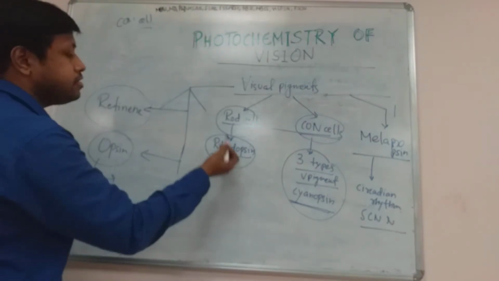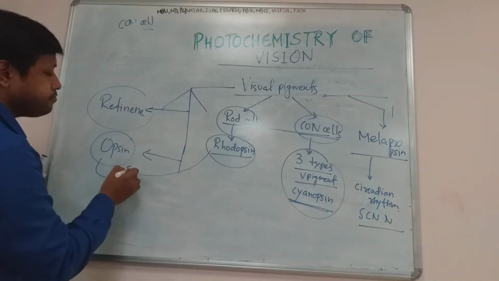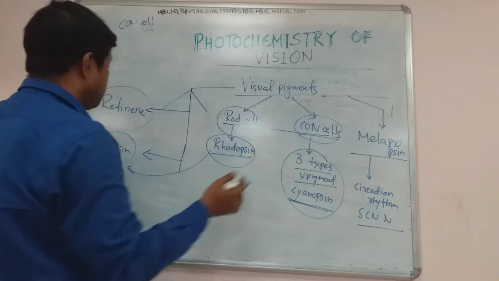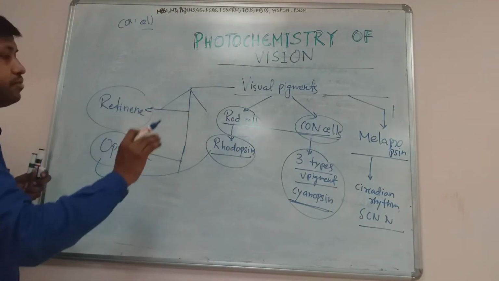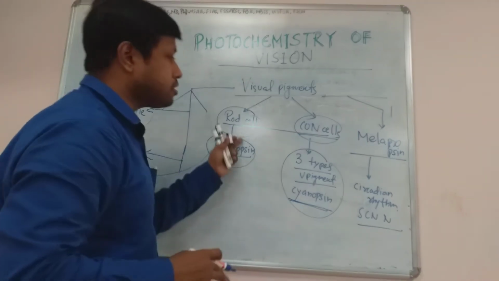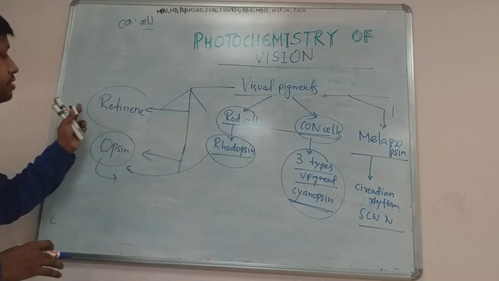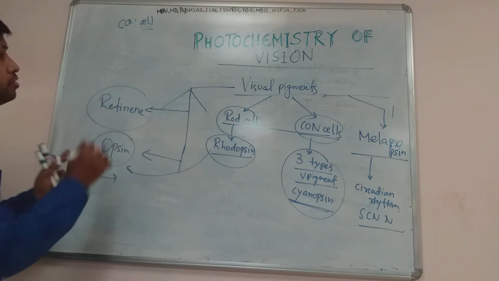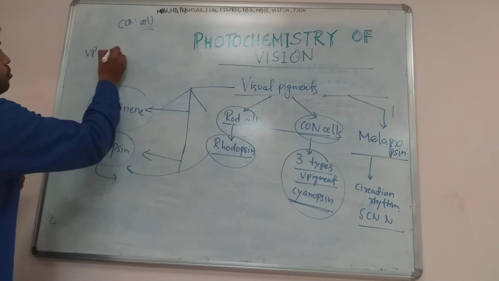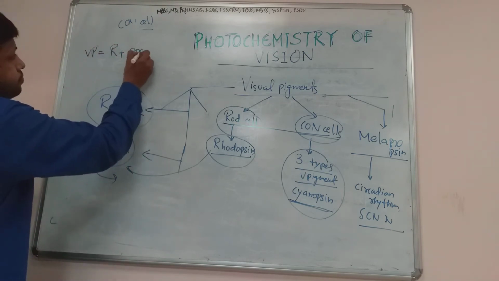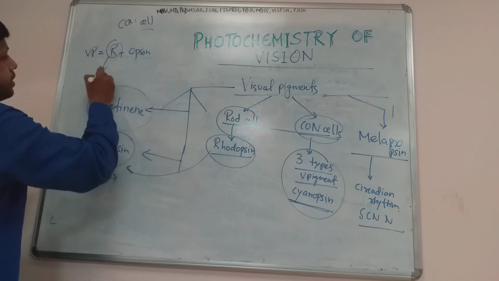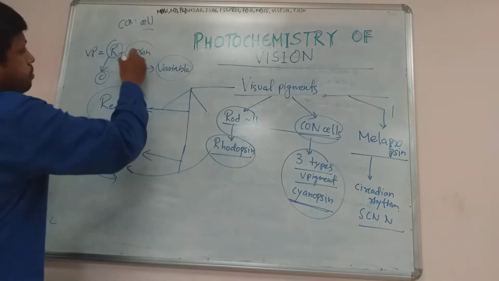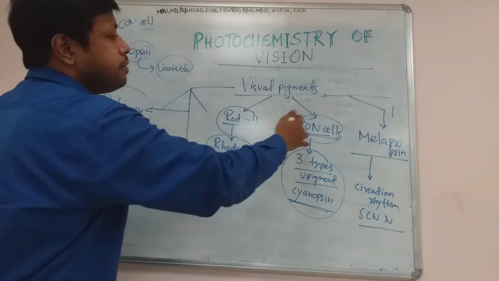So rhodopsin is different because the opsin in rhodopsin is different. In the cone cell, the retinine is constant, but the opsin is different. In melanopsin also, the retinine is the same, but the opsin is different. So in all the visual pigments, whether secreted by the rod cell, cone cell, or melanopsin, there is one constant part known as retinine, and another protein part which is variable, known as opsin. So we can say visual pigment equals retinine plus opsin. This is the constant part, and this is the variable part. The structure of opsin will differ from visual pigment to visual pigment.